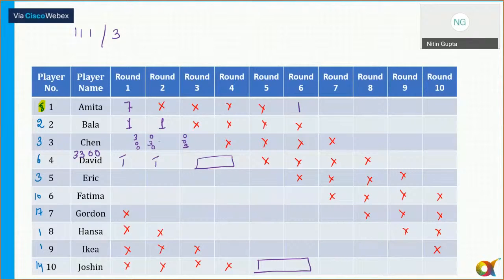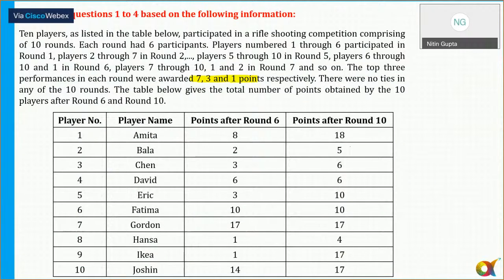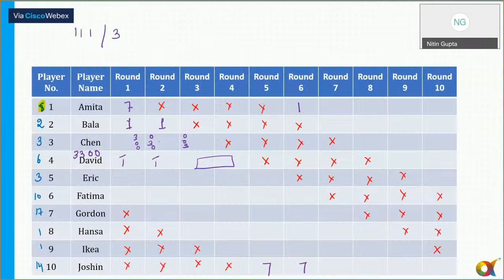I think the only possibility is 7 plus 7, and there is no other possibility. So in round 5 and in round 6, Josin has got a score of 7 and 7. Is that clear? Now, similarly, let me start with IKEA. How many points has IKEA got here? I think I have written 1 point, IKEA has got 1 point after round 6.